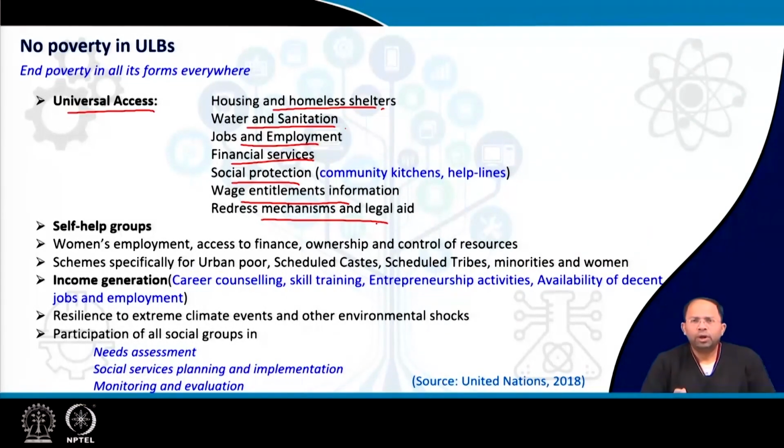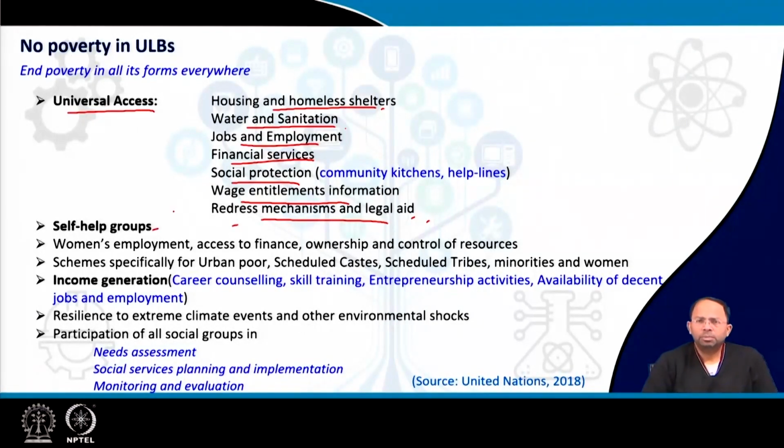That means everybody in a society should have access to legal aid if he wants. If certain bad things happen to a person, he should immediately get legal aid. There should not be any hindrance to getting that. Similarly, every person should know what he is entitled to get as wage. All these are basic requirements for a society, and that has to be ensured. So this is the first target.